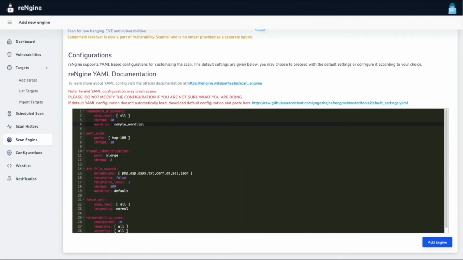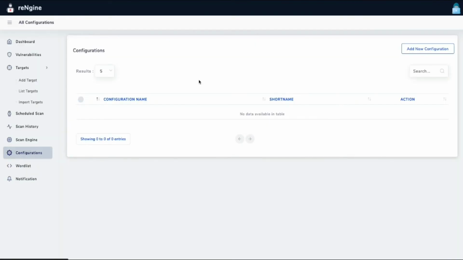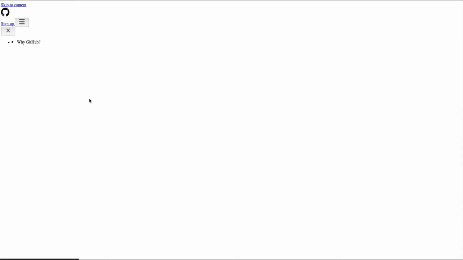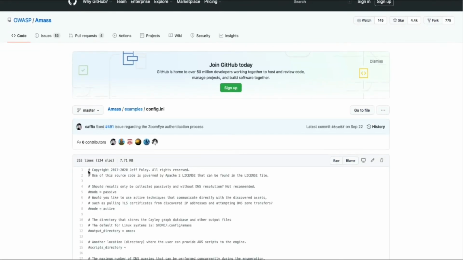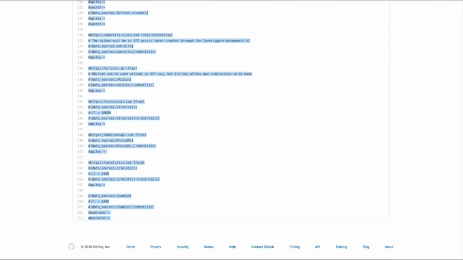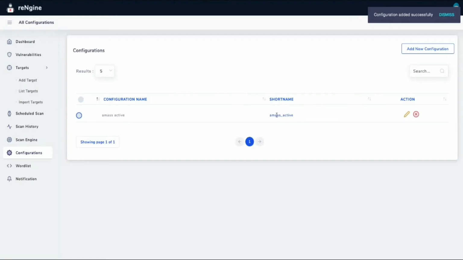Very simple. Similarly, we also introduced configurations. Tools like subfinder and amass active use their own configurations, right? You can see one of the samples of an amass config. The way to use it is pretty simple again. You can go here and copy this entire config file. Of course, you need to change it according to your need. Just copy this and add a new configuration. You can have as many configurations as you want. So it's amass active, save configuration. And then you also need this short name here.